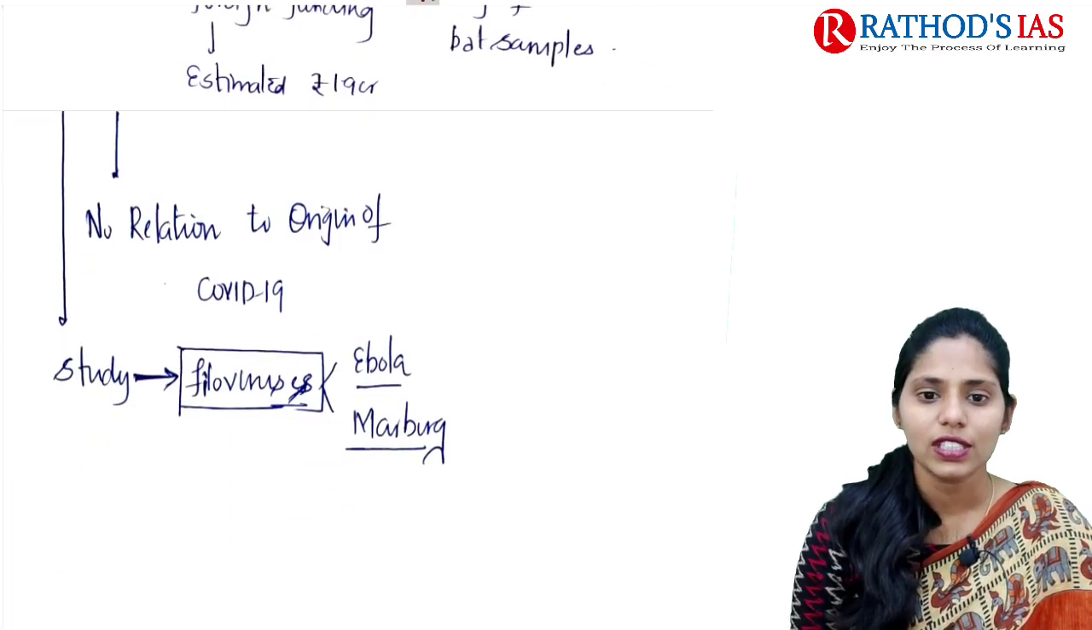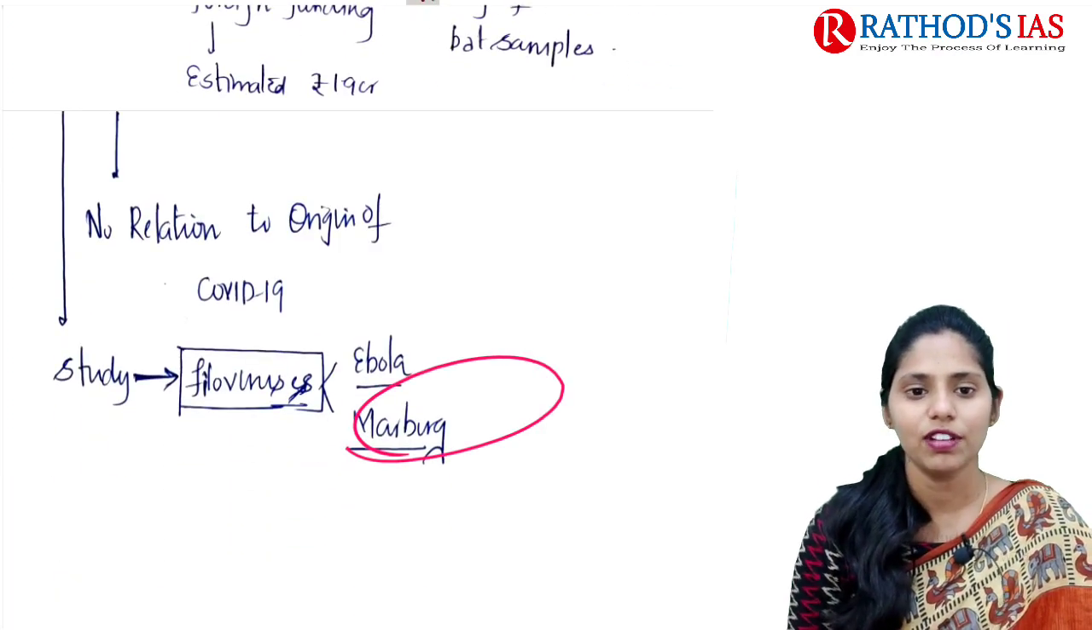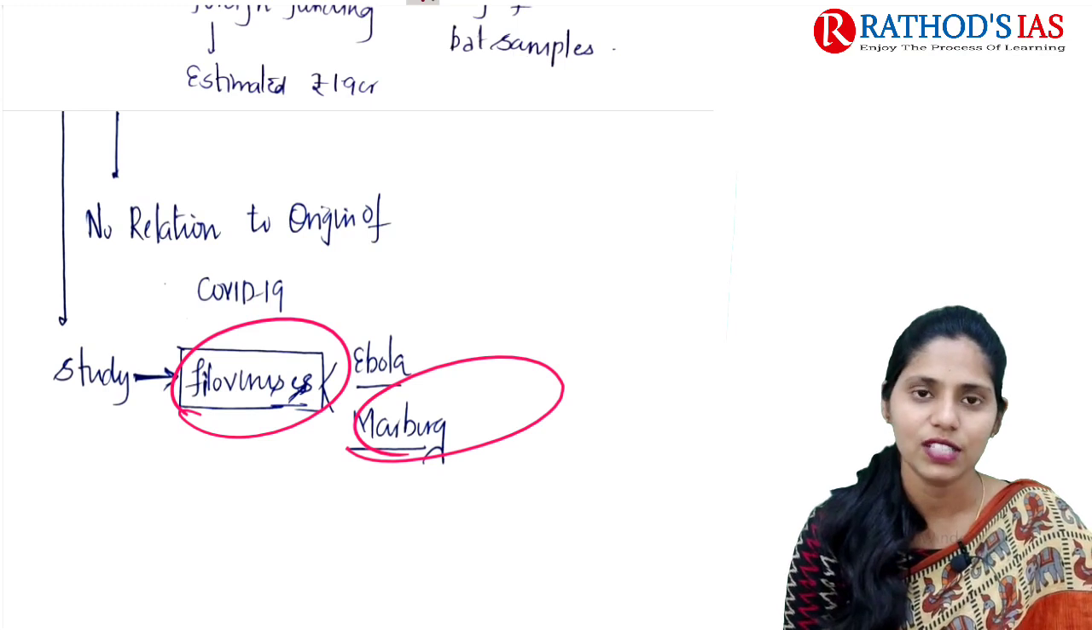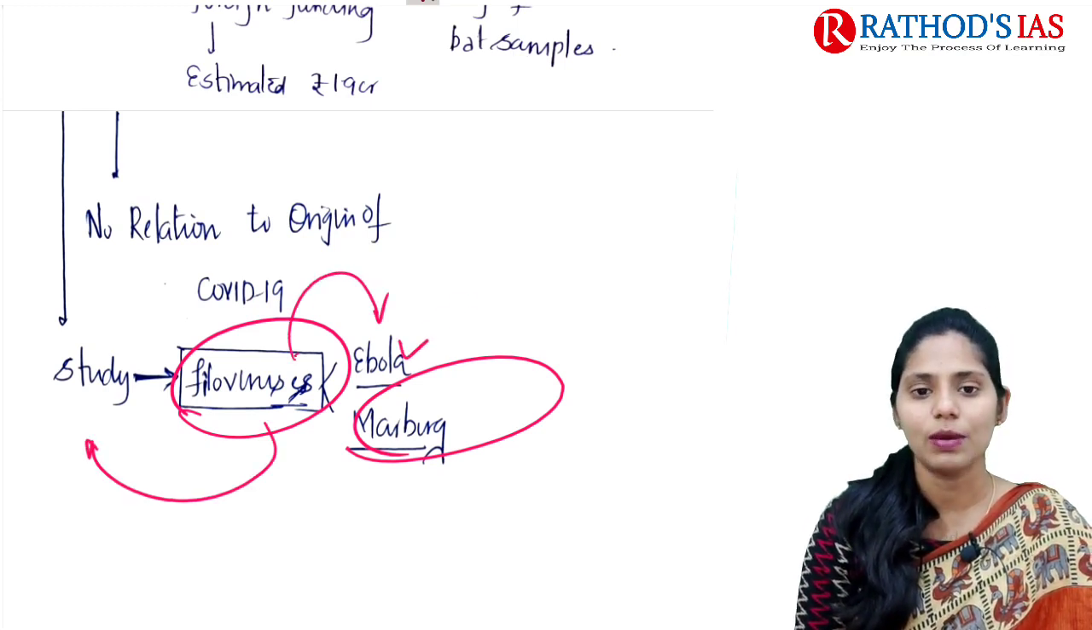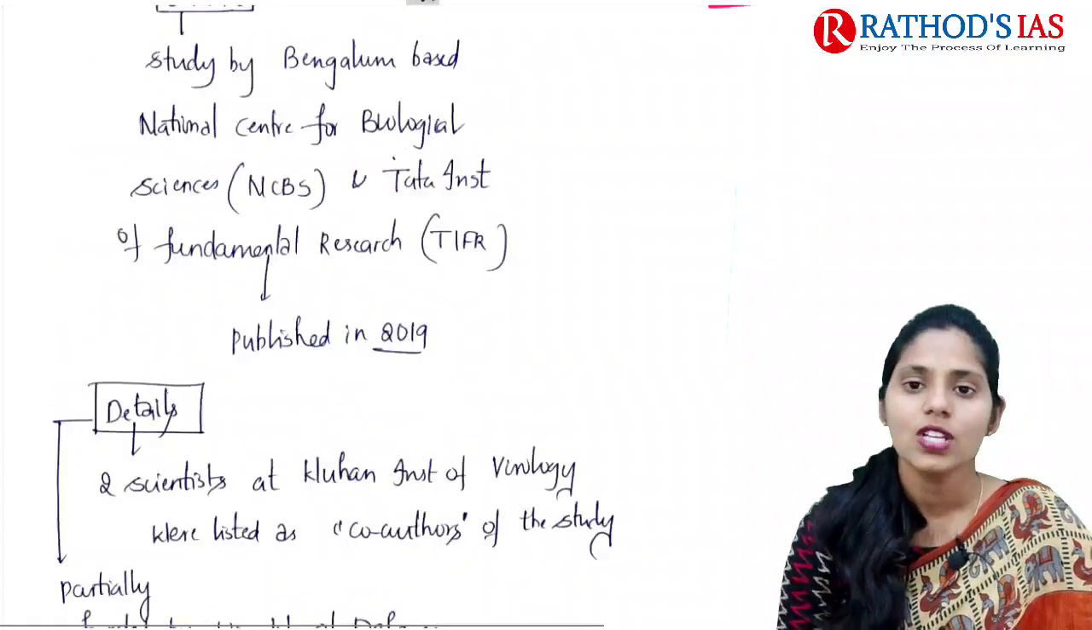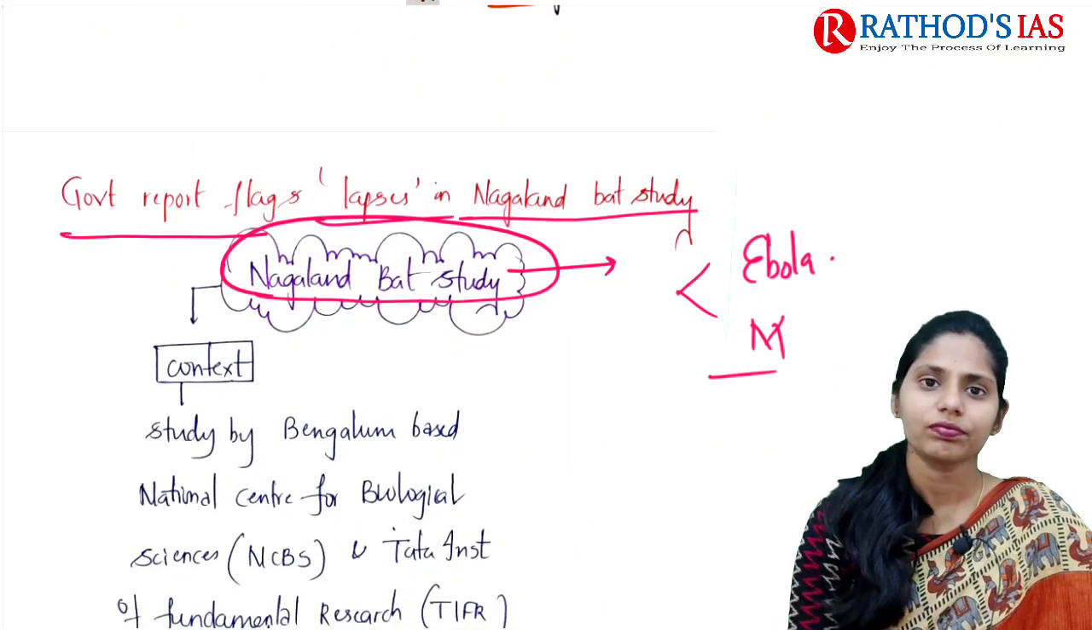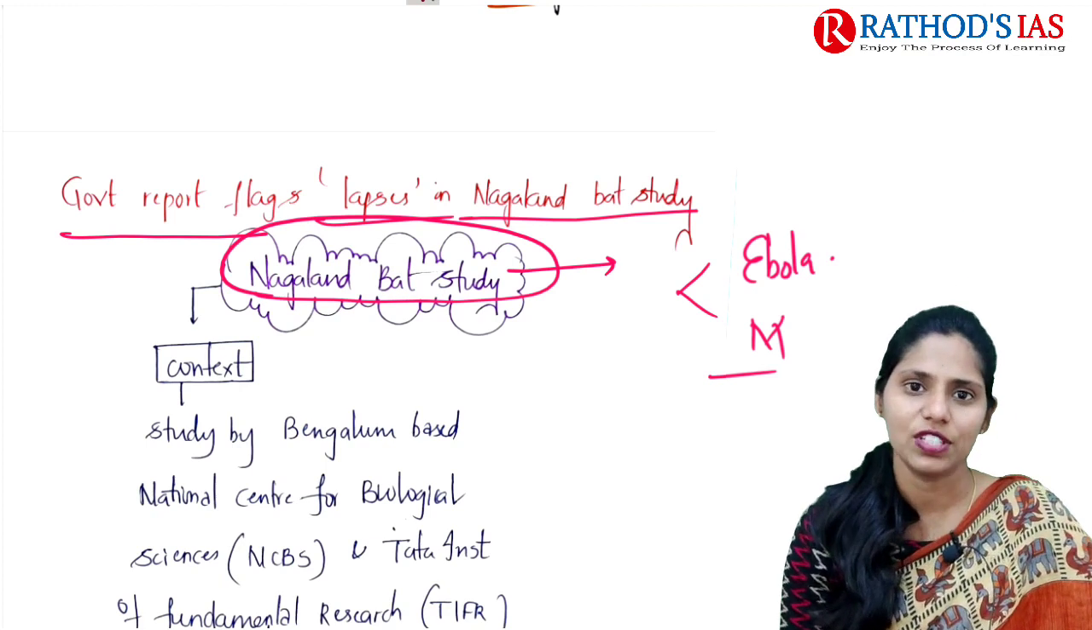Okay, so it is about Marburg. Filovirus is an important virus, mainly studied in this Nagaland bat study, which mainly includes Ebola as well as Marburg. So now let us talk about this study. Why did they focus on bats first of all?